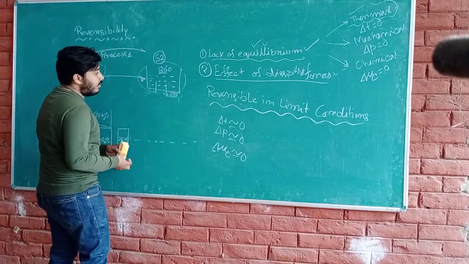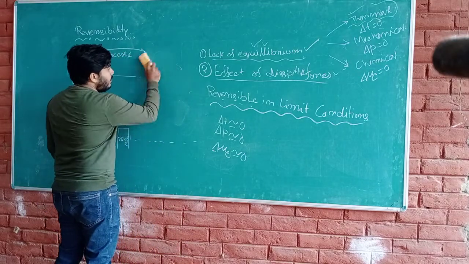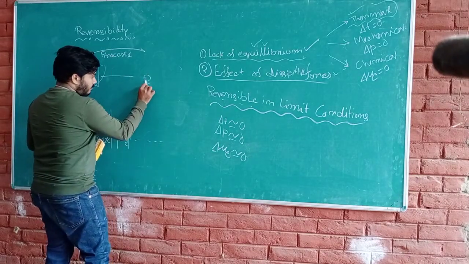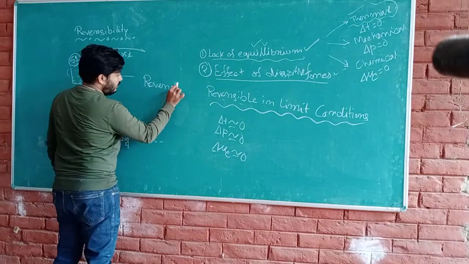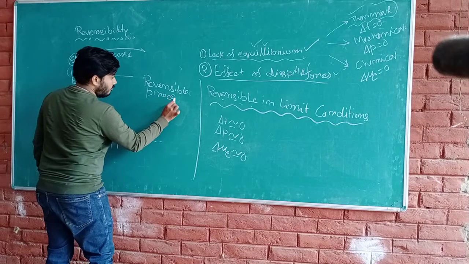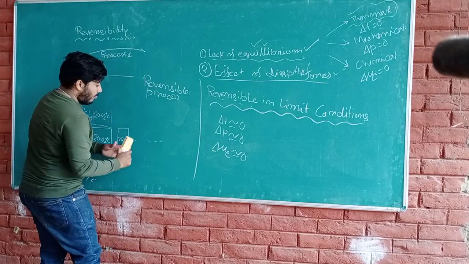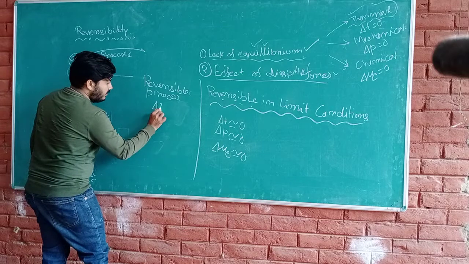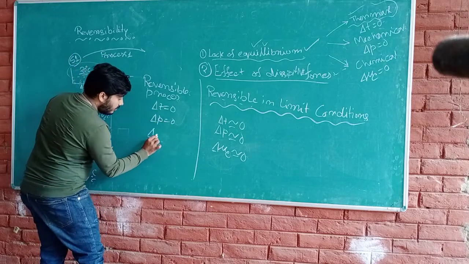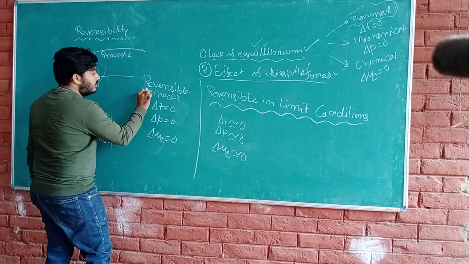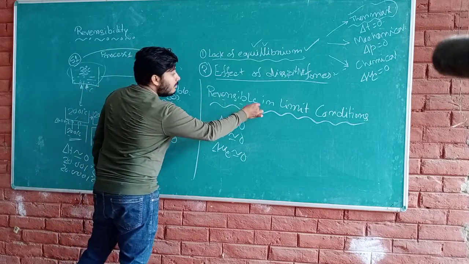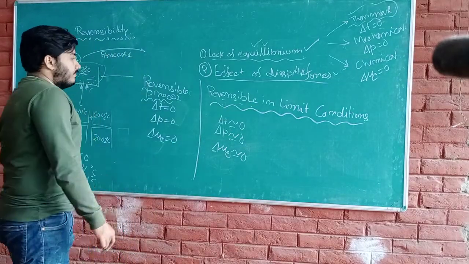And what is the condition if we tally it with the reversible process? For a reversible process, del T equals to 0, del P equals to 0, del mu C equals to 0. So this is the basic difference between the reversible process and reversible in limit.